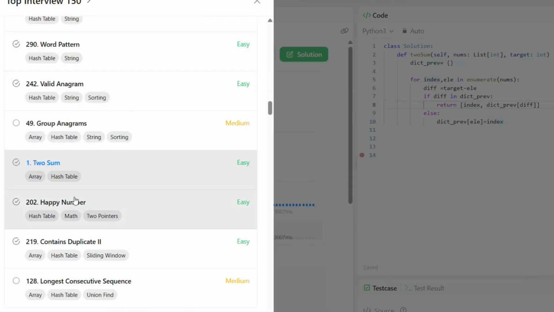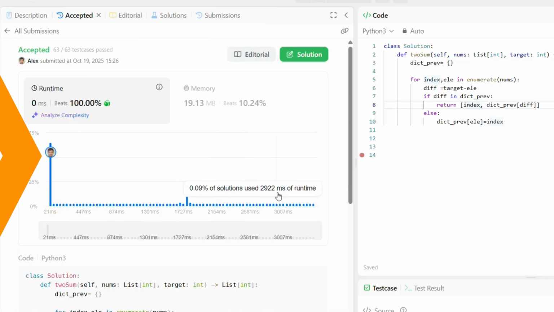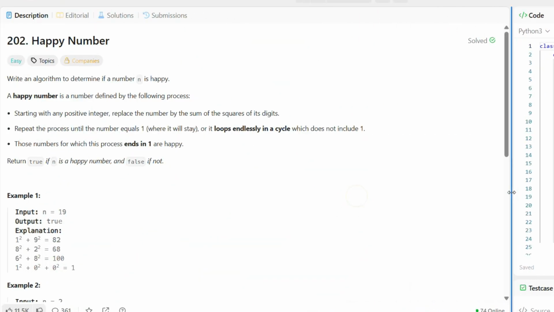Now I am moving on to the second one, called happy number. Now let me see the definition of a happy number. Write an algorithm to determine if the number is happy. Come over here, you can see 202. This is the LeetCode number, the problem is Happy Number, and the category is easy.